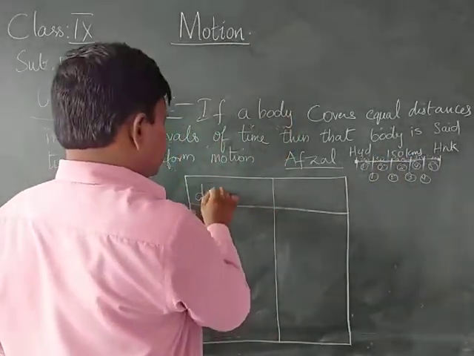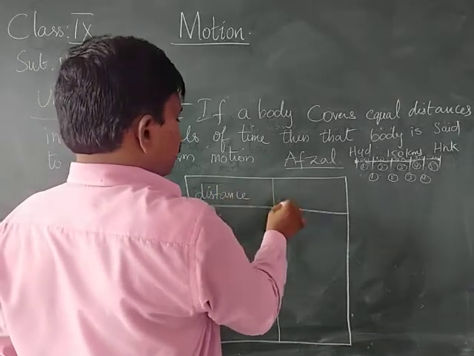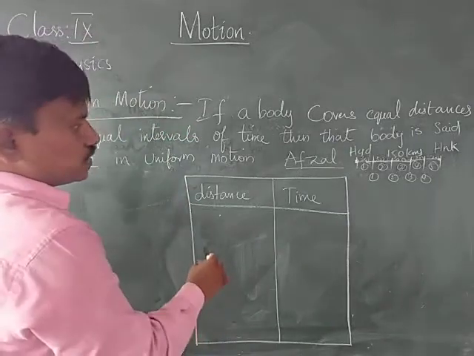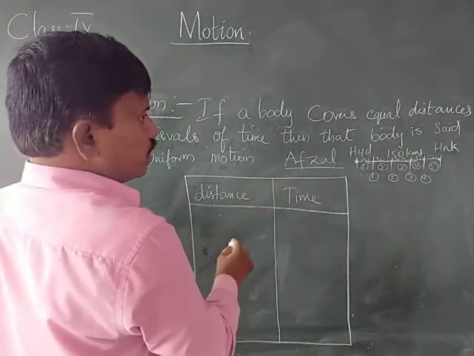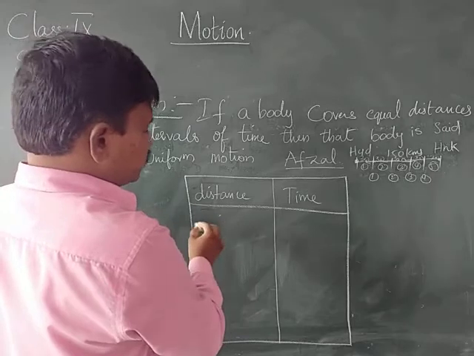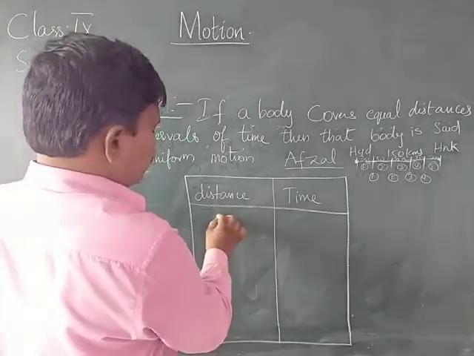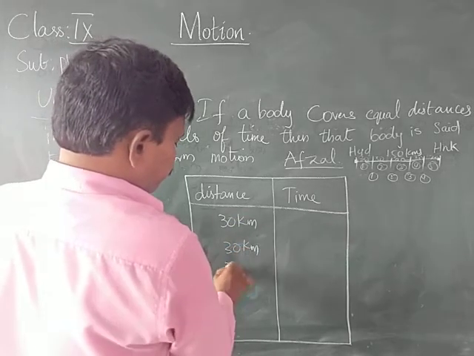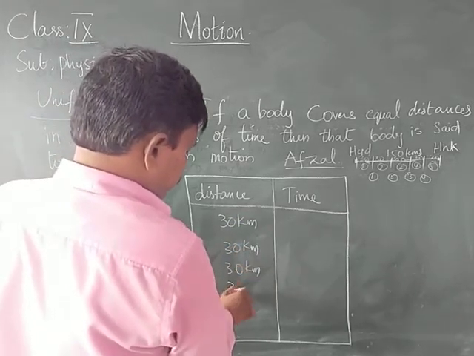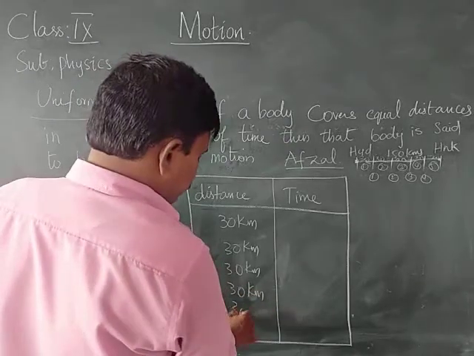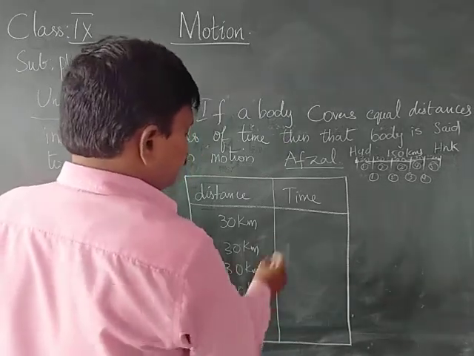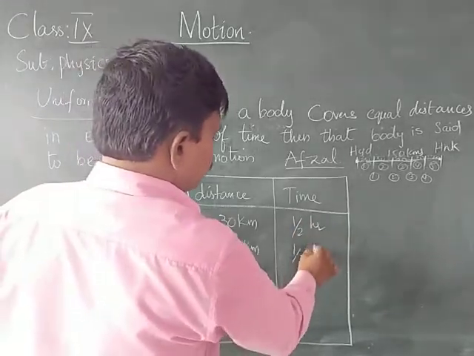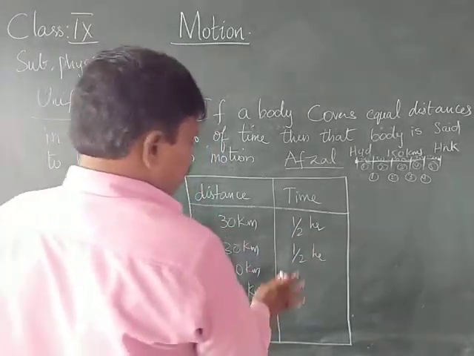Here we are taking distance as well as time. In distance we are taking 30 kilometers each, and for every 30 kilometers he takes half an hour.